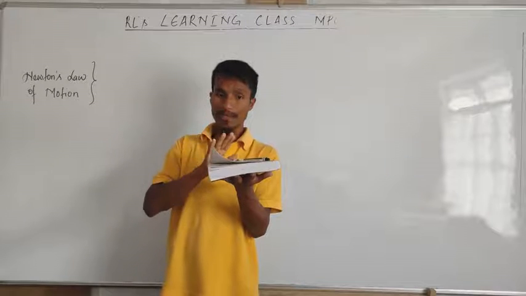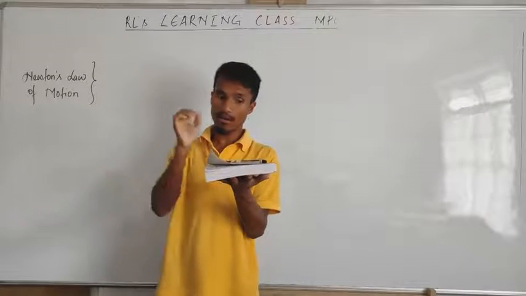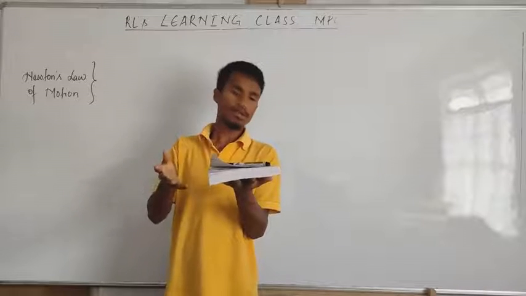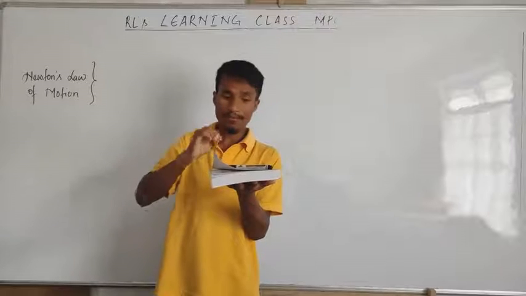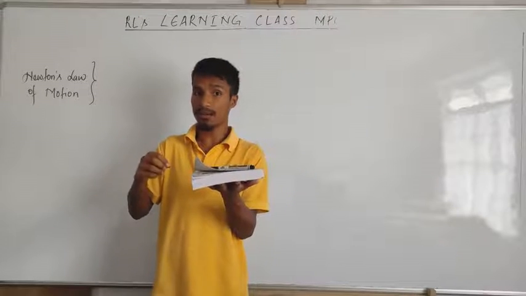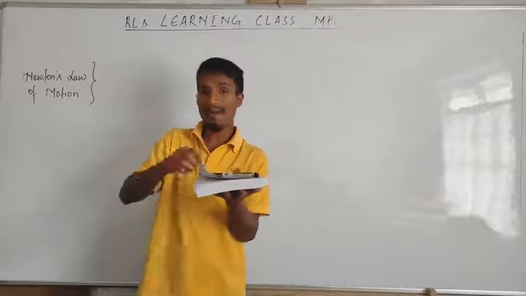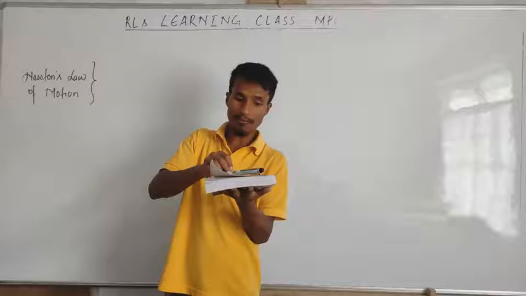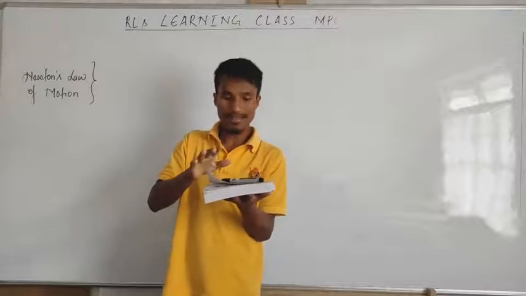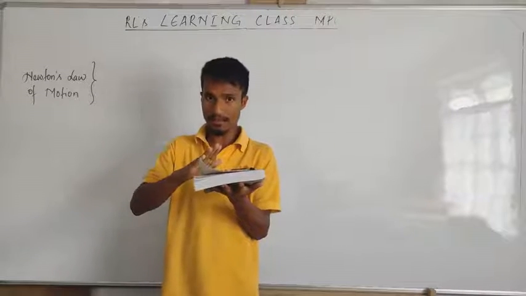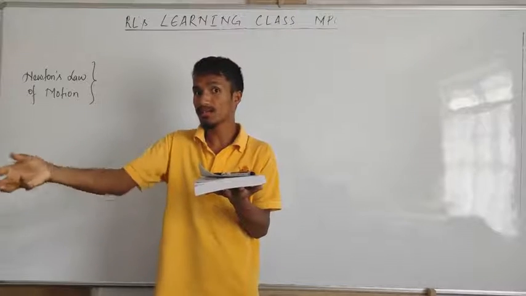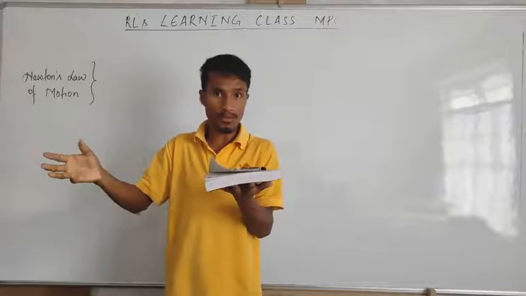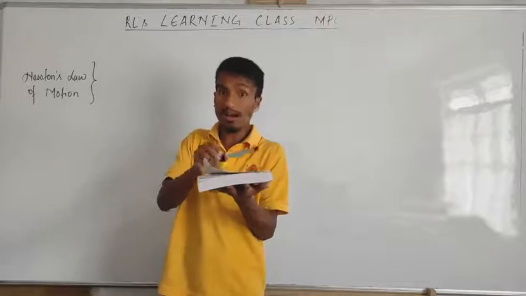If I keep it here, then tomorrow again I come and look at this object, will it move? It doesn't move, because unless some person comes and takes or moves this textbook, the object will remain here. Newton said the object will remain at rest until and unless some external unbalanced force comes to act on it.